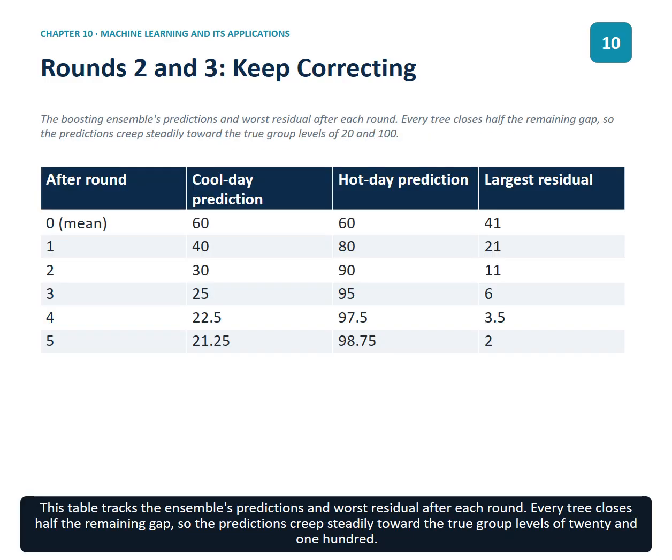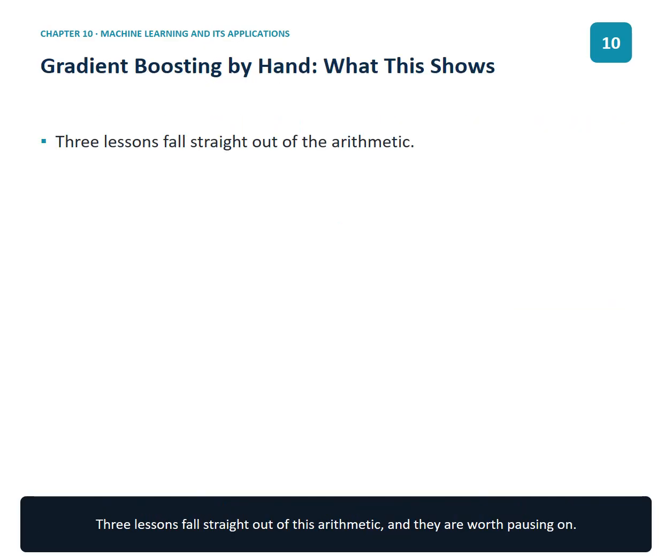This table tracks the ensemble's predictions and worst residual after each round. Every tree closes half the remaining gap, so the predictions creep steadily toward the true group levels of 20 and 100. 3 lessons fall straight out of this arithmetic, and they are worth pausing on.